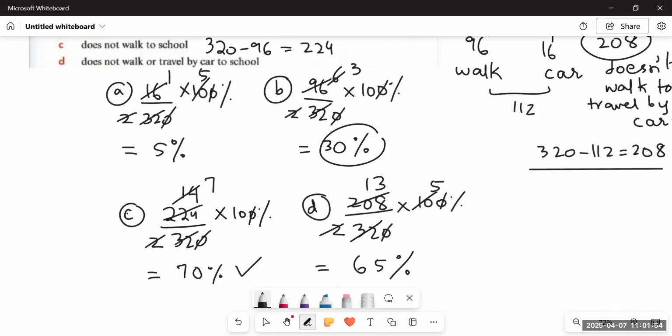And if you add the students who come to school by car or walk to school, 30% and 5% respectively, which is 35% if we add them, the remaining ones would be 100 minus 35%, which is again 65%. So it means we have got the correct answer.